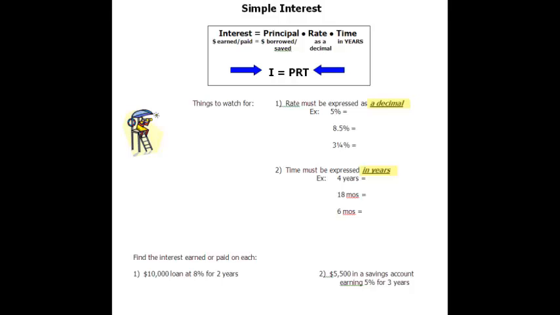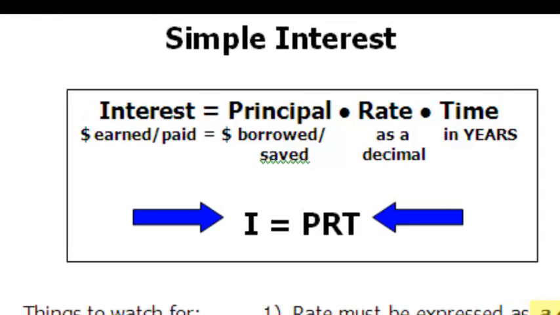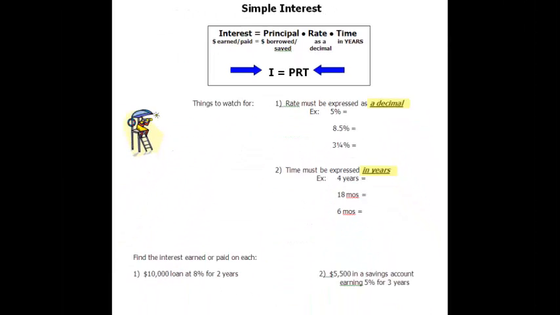We are going to take a look tonight at simple interest, and that can be calculated by the formula I equals PRT. What does that mean? Well, it means that the interest that you earn, or that you have to pay, because if you take out a loan, you have to pay interest to the bank for the use of that money. That interest equals the principal, so that's the amount of money that you invest or that you borrow, times the rate, times time. Now the rate has to be expressed as a decimal and the time has to be expressed in years. So let's take a look at how this works.